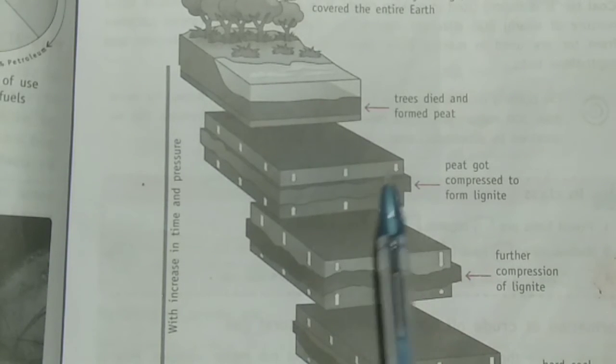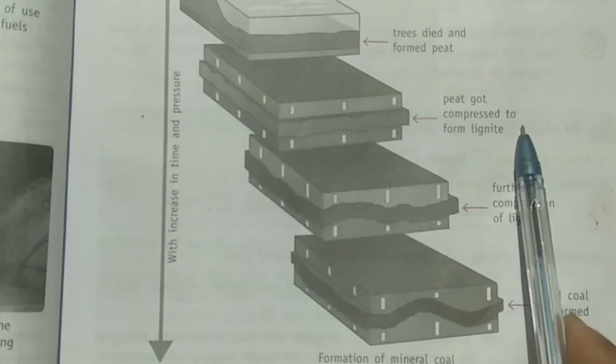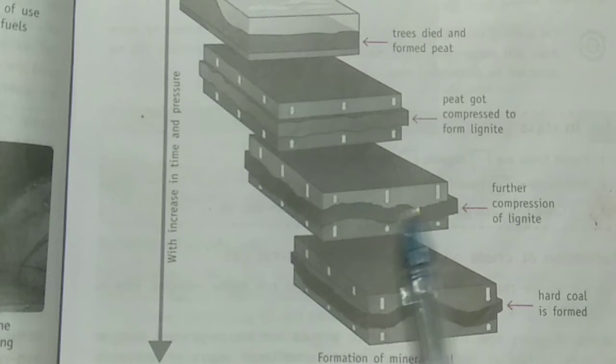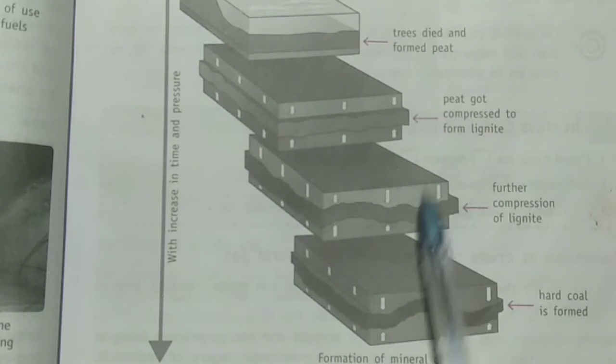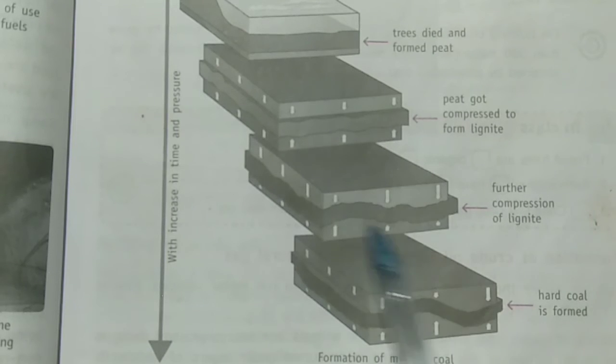Then this peat got compressed to form lignite by some external pressure, and a little bit of chemical reaction also took place. Then with a little bit more compression, lignite got transformed to hard coal, which is anthracite. Okay, this is the formation of mineral coal.